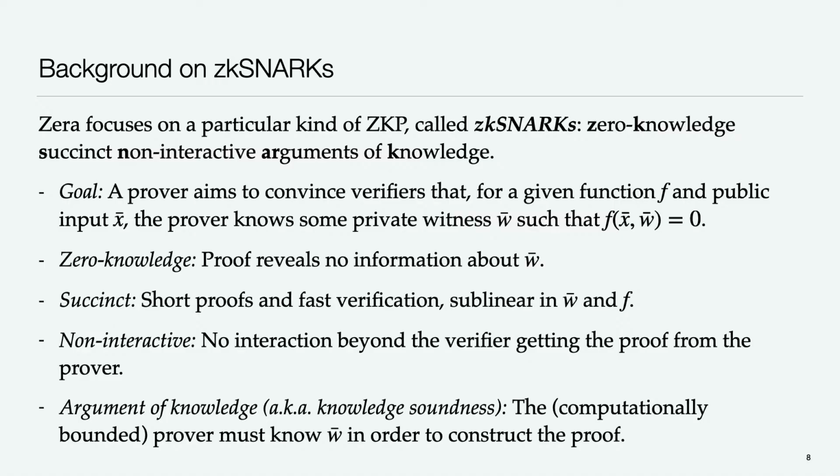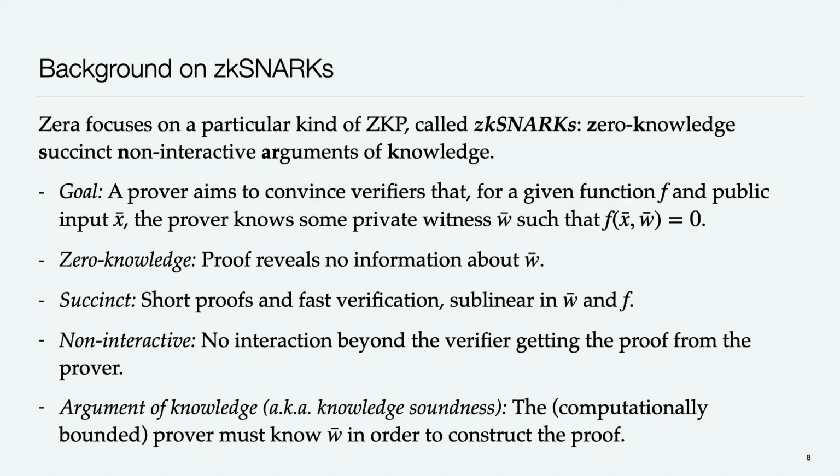Succinct means that we're looking for short proofs and fast verification. More formally, we're generally looking for something sublinear in the size of the function and the size of the witness. So that's actually faster than traditional NP verification. But that's what we mean by succinct here. Non-interactive means that after the prover delivers the proof to the verifier, there is no further interaction between these two parties. The verifier can do its thing and will accept or reject. There's no back and forth as in interactive proof protocols.